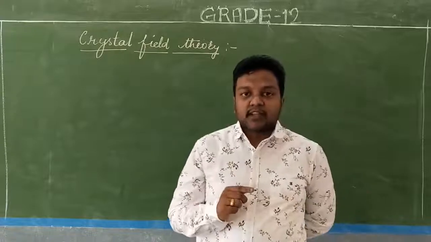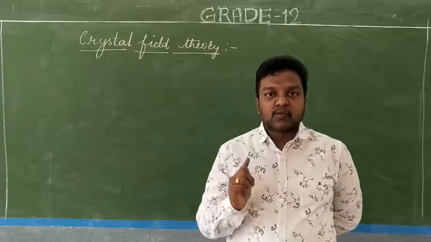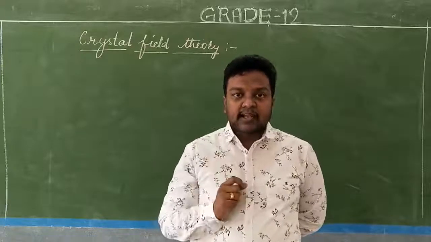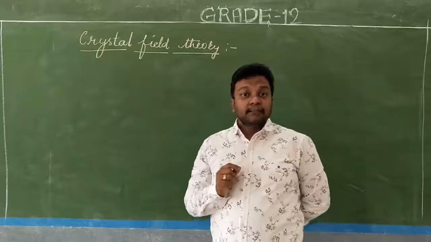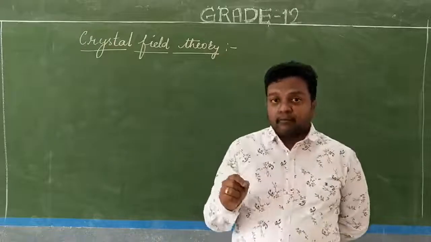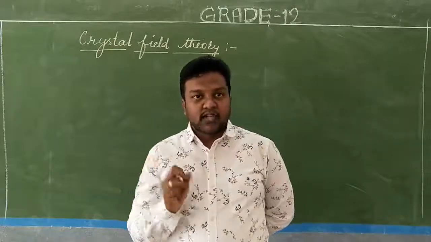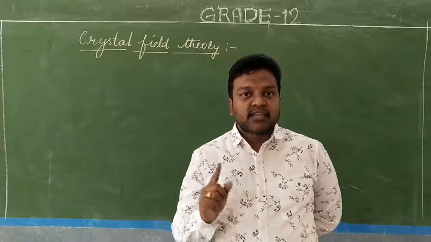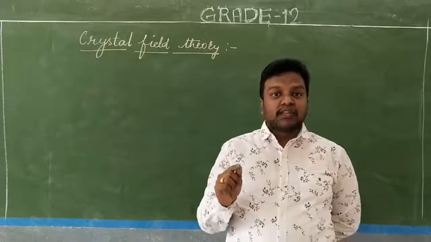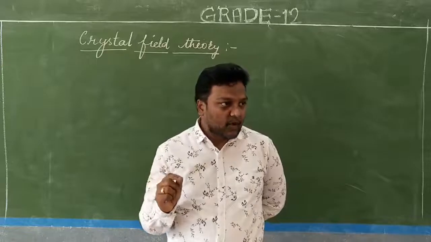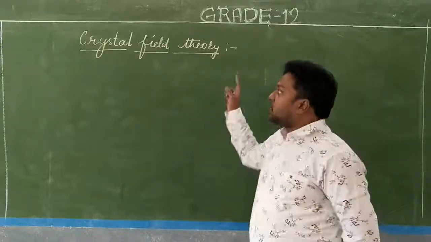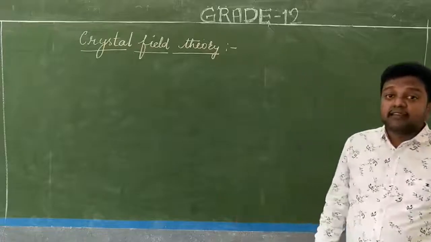Next to the terminologies, we studied the nomenclature, which is very important: the rules that have to be followed for giving the name to the coordination compounds. So that also we have studied. Next to the IUPAC nomenclature, we studied the valence bond theory. Valence bond theory is a very important theory. Next to the valence bond theory, what we have is the crystal field theory.